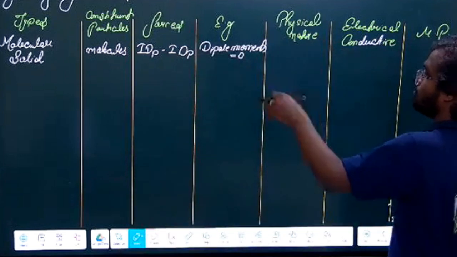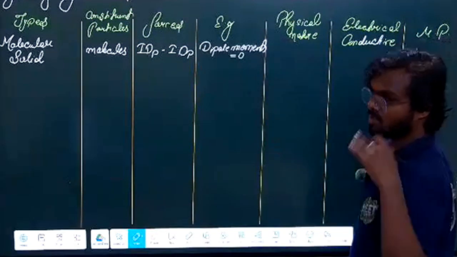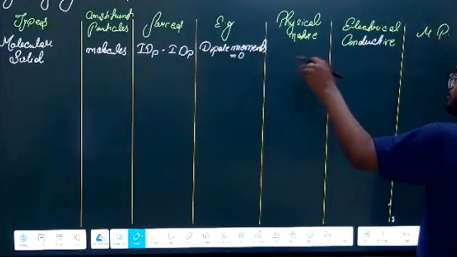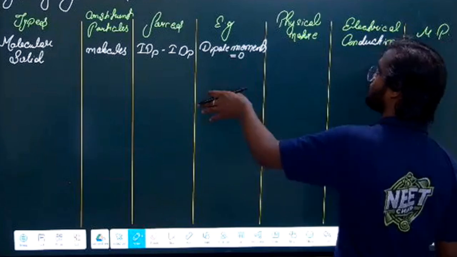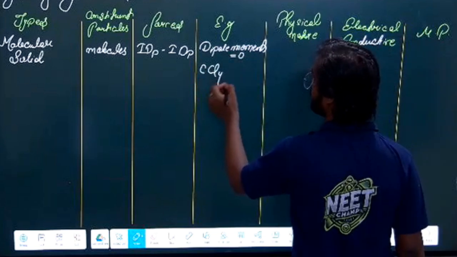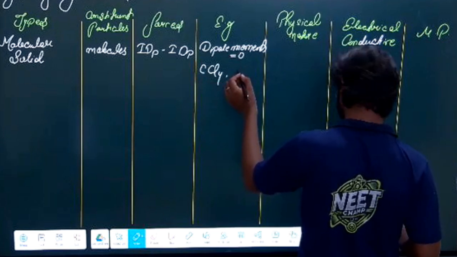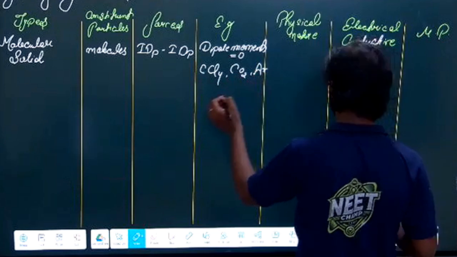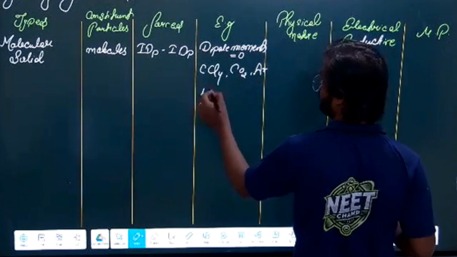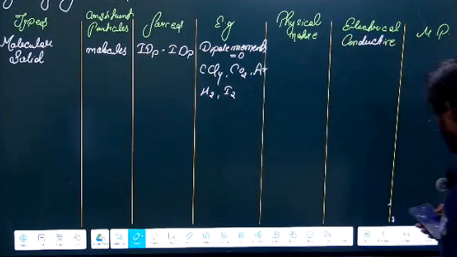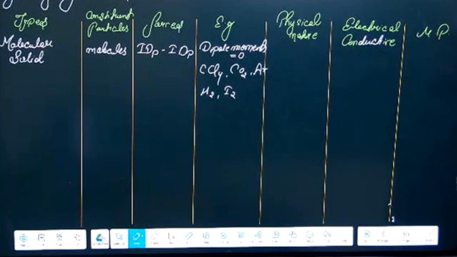For now, remember that examples are those molecules whose dipole moment is 0. For example, CCl4, CO2, and inert gases also come under this, like H2, I2. These are molecules, right? So they will be examples of this.